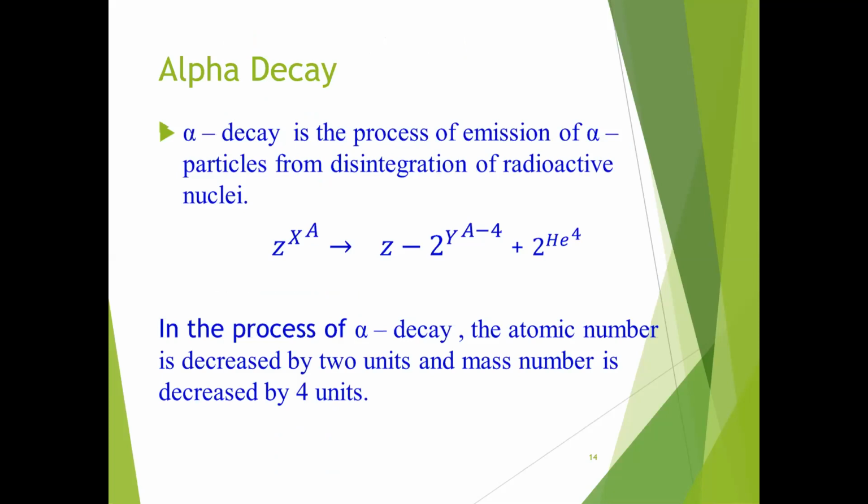An alpha particle is nothing but a helium-2 nucleus. In the disintegration of a radioactive nucleus, for example, ZXA becomes Z minus 2 X A minus 4 plus 2He4. In alpha decay, the atomic number decreases by 2 units and the mass number decreases by 4 units.